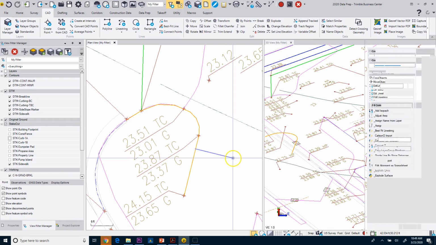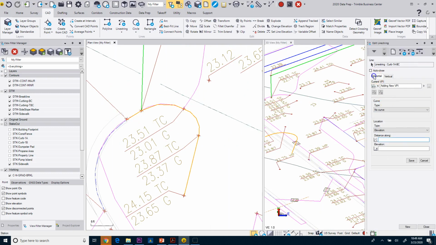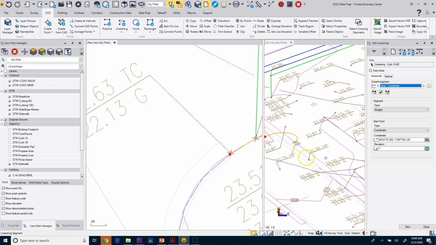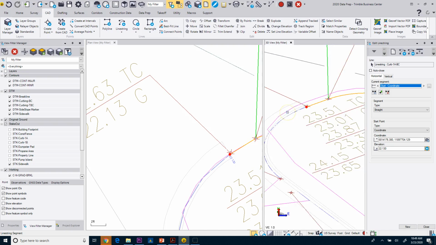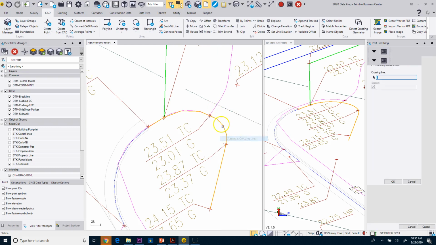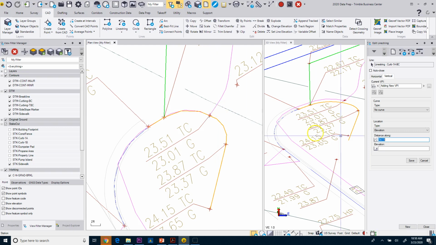So I'm going to edit, and I'm going to come in here, and the beginning line elevation is going to be this. So that should match up with my curve over here. And then it looks like I've got an elevation point there. So I'm going to go to my VPI here, and I'm just going to add in that contour. So that crossing line, I'm going to pick this one. And then for the elevation, I'm going to pick that contour.